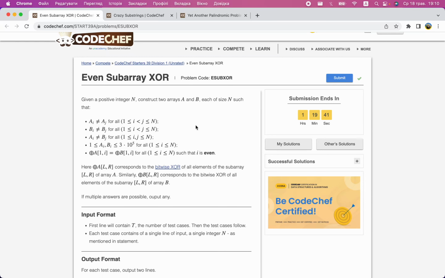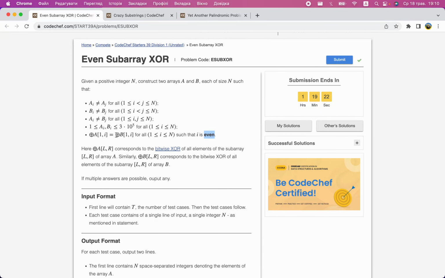In the next problem, Even Subarray XOR, we need to construct two arrays with completely different elements, such that the XOR of all even-sized prefixes is the same. And notice that it only needs to happen for even-sized prefixes. So this basically tells you that the XOR of every consecutive pair in A and every consecutive pair in B should be equal. How to do this? Let's say that we constructed A some way, then in the corresponding pair in B, let's just flip one new bit that was not used in A.